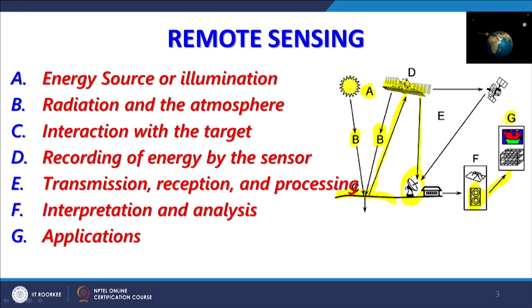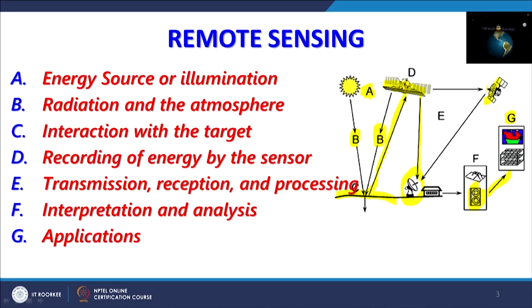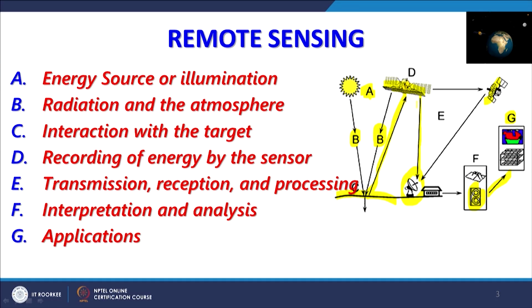It is also possible that the satellite which has recorded a scene or an image can transmit to some other satellites which might be orbiting over a particular satellite earth station. So, almost in real time, the satellite might be say flying over India, but the earth station might be in US.